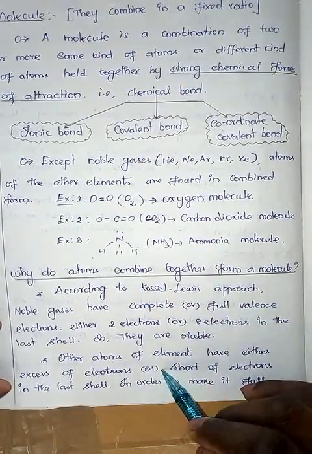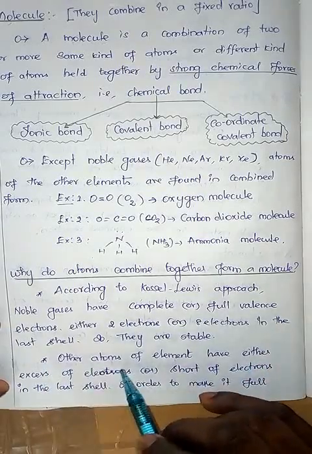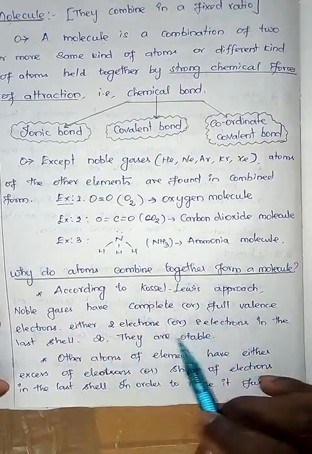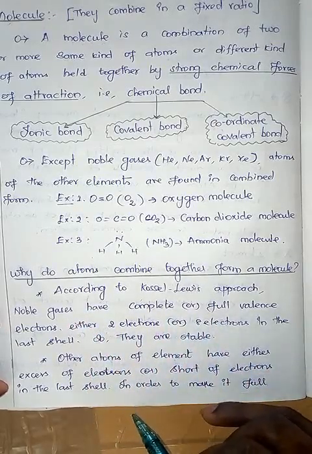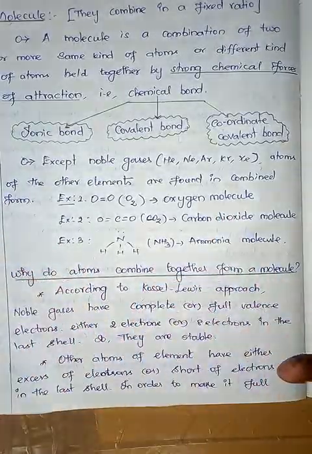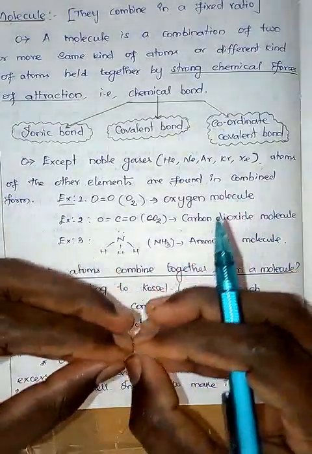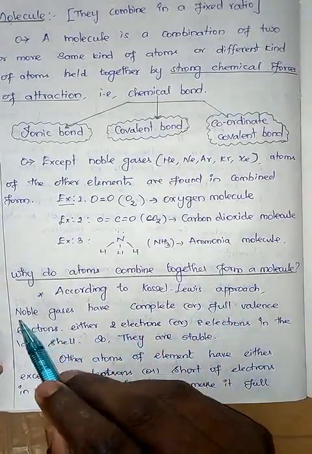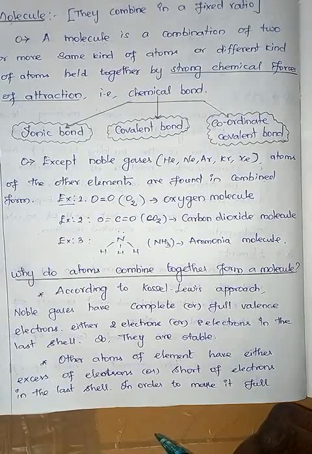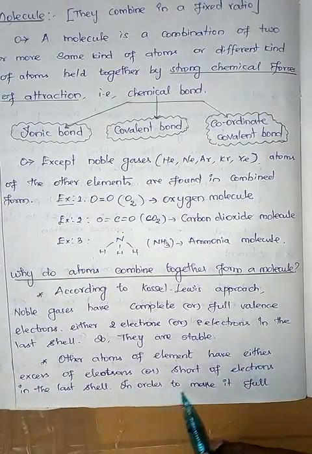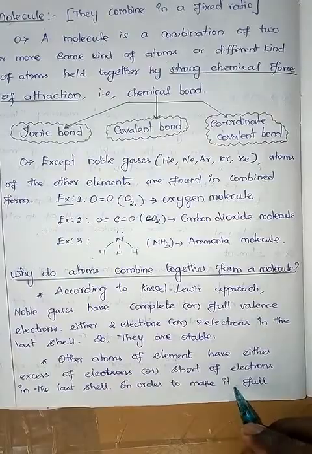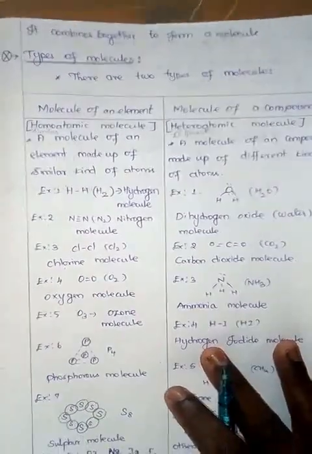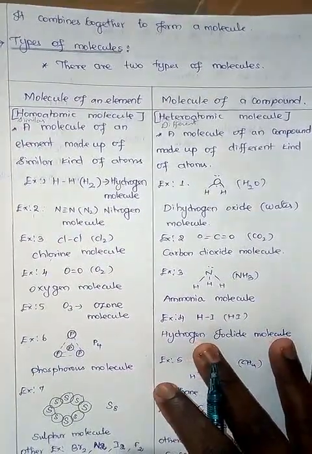all the other atoms have either an excess of electrons or a shortage of electrons in the last shell when compared to the noble gas electronic configuration. So when atoms combine together, they fill their last shell, or else they attain the configuration of noble gases. In order to make the last shell filled, they combine to make molecules, as per the Kossel-Lewis approach.